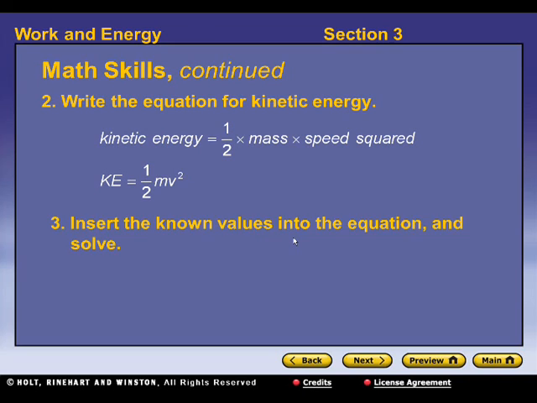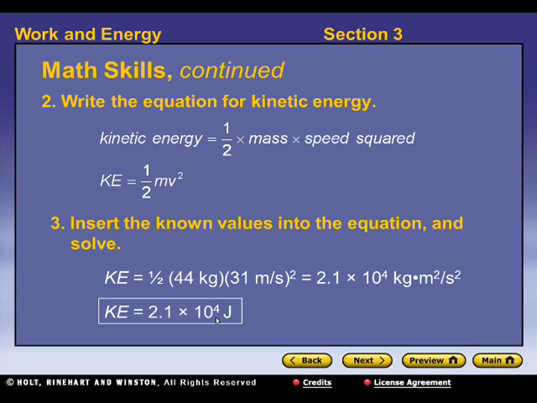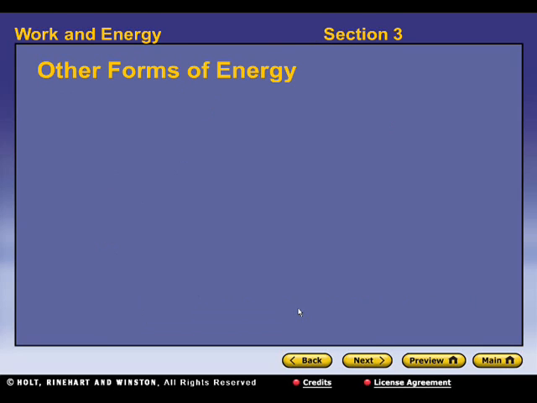Now we write the equation for kinetic energy. To simplify it there, K equals 1/2 mv squared. And we insert the known values in the equation and solve for the answer. In this case, we have K equals 1/2 times 44 kilograms, which is the mass, times 31 meters per second squared, which is the velocity or speed of the object. And that gives us 2.1 times 10 to the fourth kilogram meters squared per second squared, which is the same thing as a joule. And 2.1 times 10 to the fourth is 21,000. So we have 21,000 joules is the kinetic energy of the cheetah.